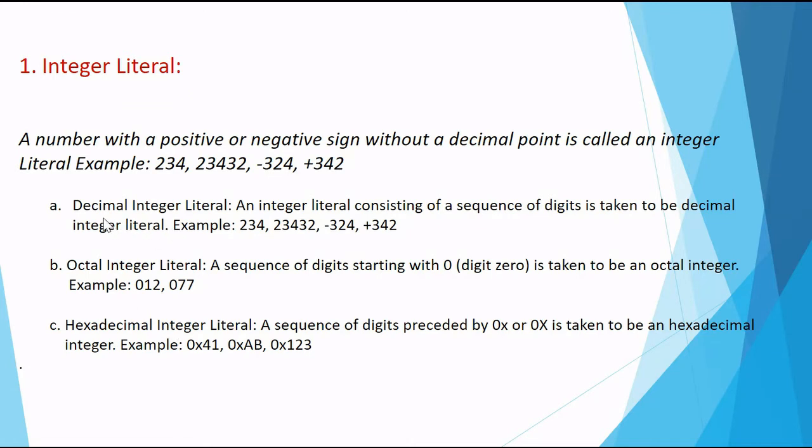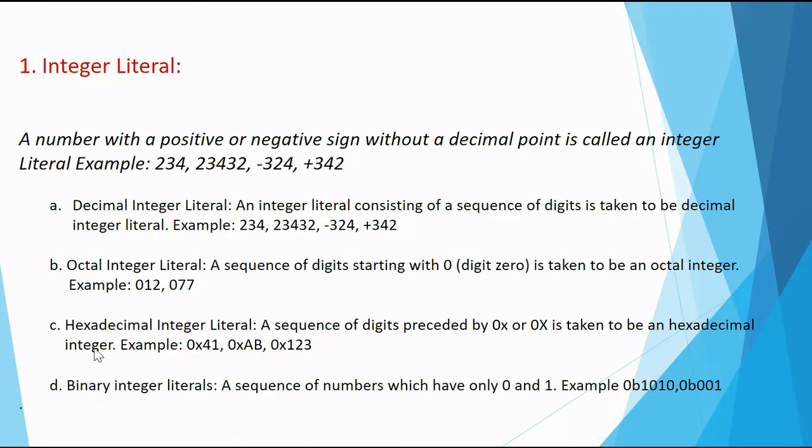Now let us see what each of them is. Decimal allows you to use numbers from 0 to 9, and these are all the examples, positive or negative. Octal allows you to use numbers starting from 0 up till 7 only. That is 8 numbers only: 0, 1, 2, 3, 4, 5, 6, 7. And these numbers look like this. Okay. Hexadecimal numbers. A hexadecimal number is written with 0x. An octal number is written with only 0 before it. A normal number is written without anything before it. And a binary number is written with 0b.